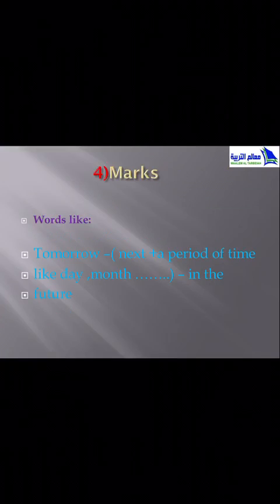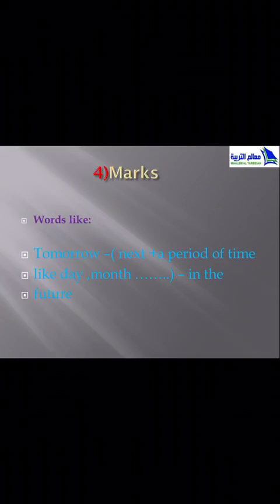Number 4, marks. What's marks? Marks are some words. If we see them in a sentence, we know that the sentence is a future simple. Words like what? Like tomorrow, next plus a period of time, and the last one, in the future.